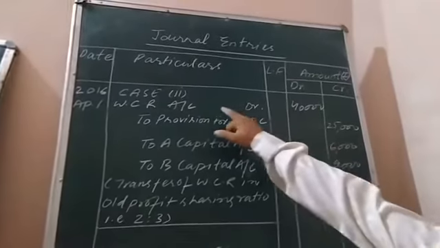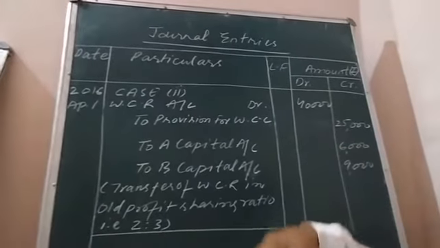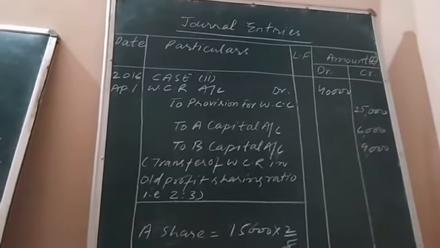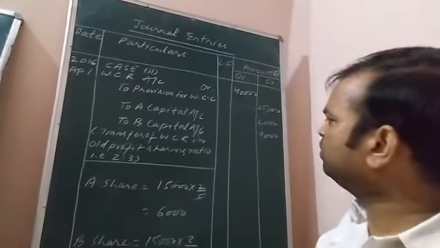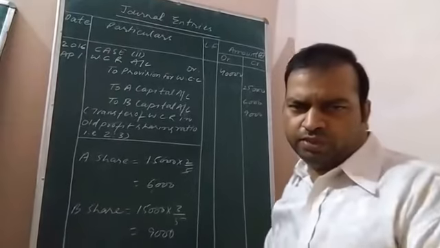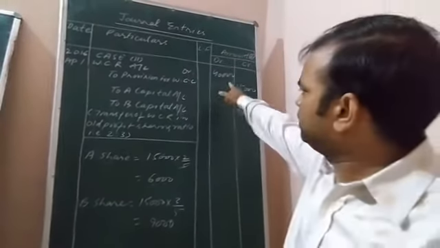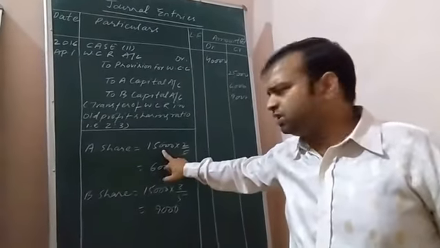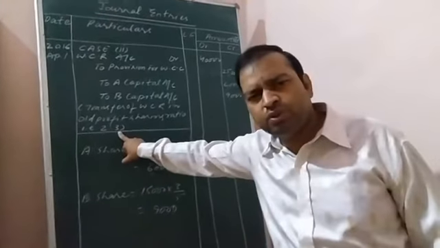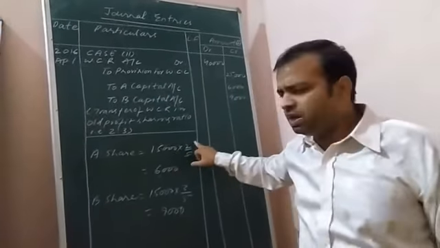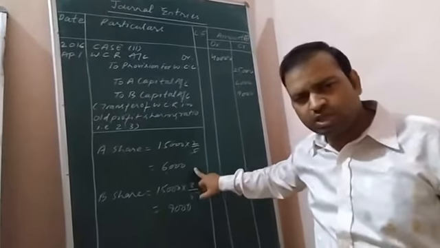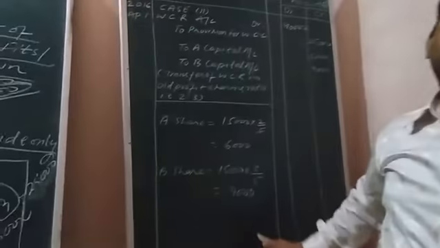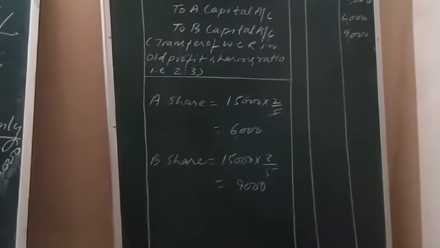Remaining portion of WCR, 40,000 minus 25,000, is the amount of reserve which is to be distributed among A and B, the old partners in the old ratio, and hence we have distributed. So we have done 40,000 minus 25,000, we get 15,000, and 15,000 is distributed in the old ratio. 15,000 multiplied by 2 upon 5, we will get 6,000 rupees, and 15,000 multiplied by 3 upon 5, that is 9,000 rupees.